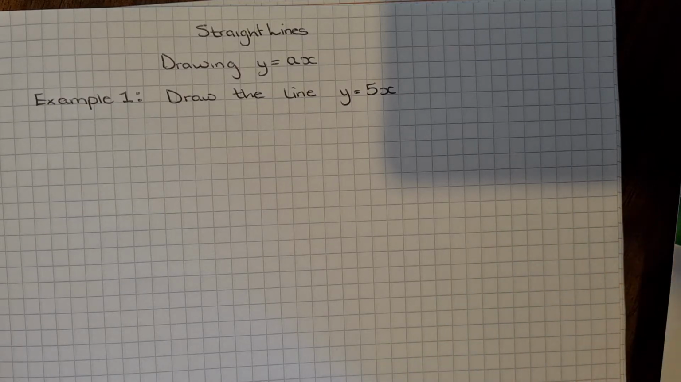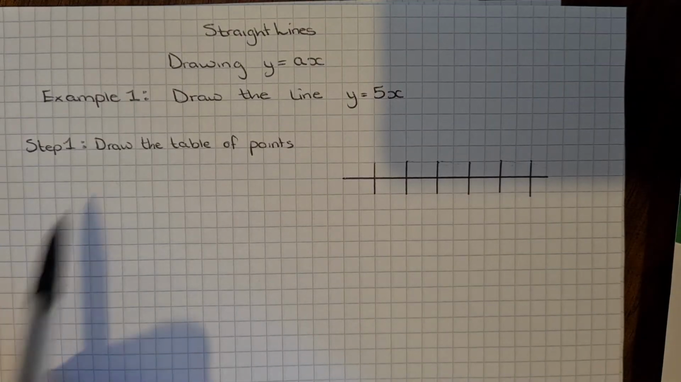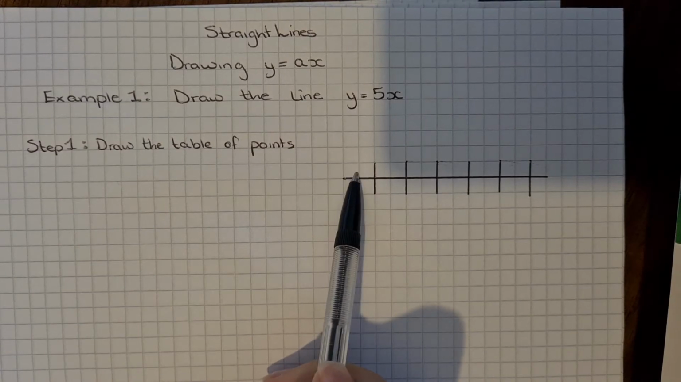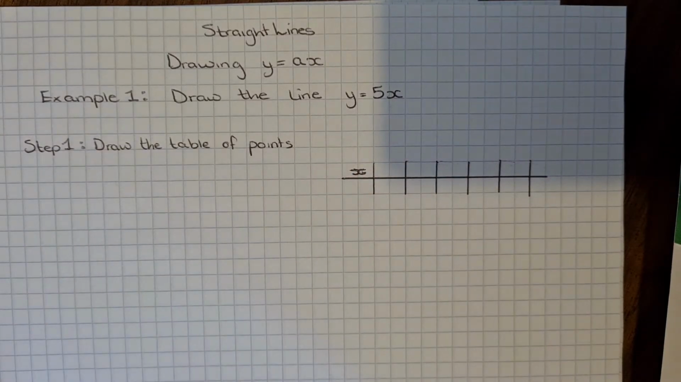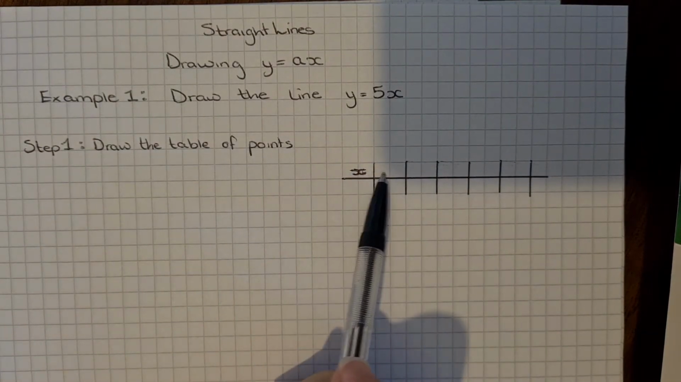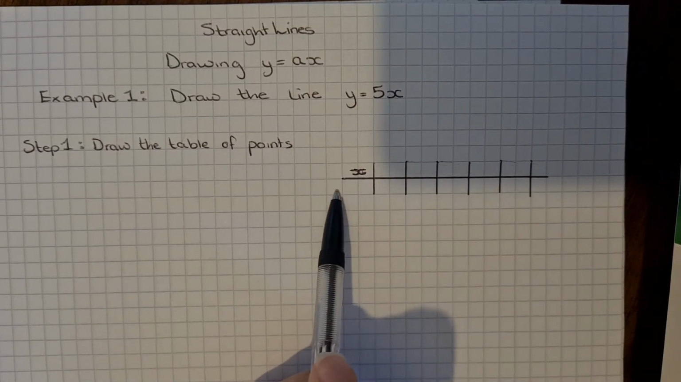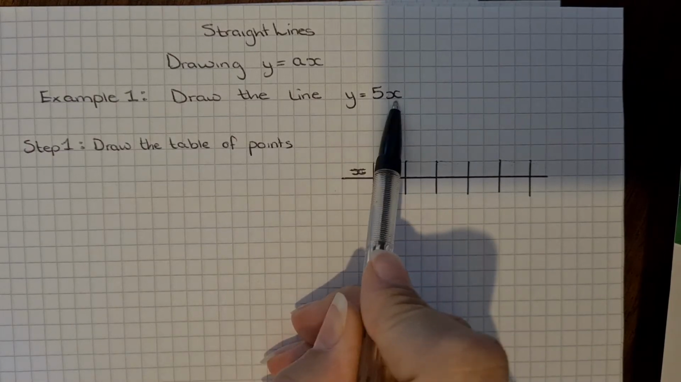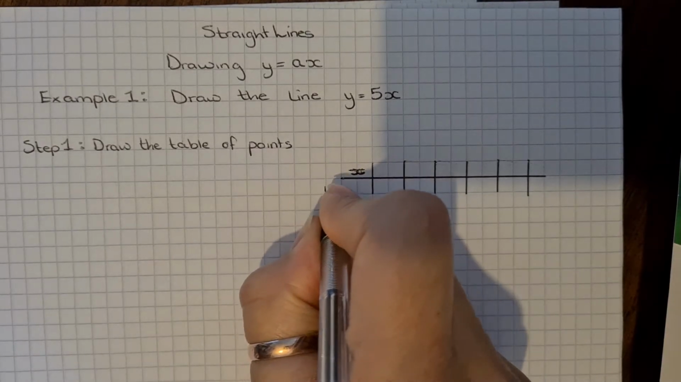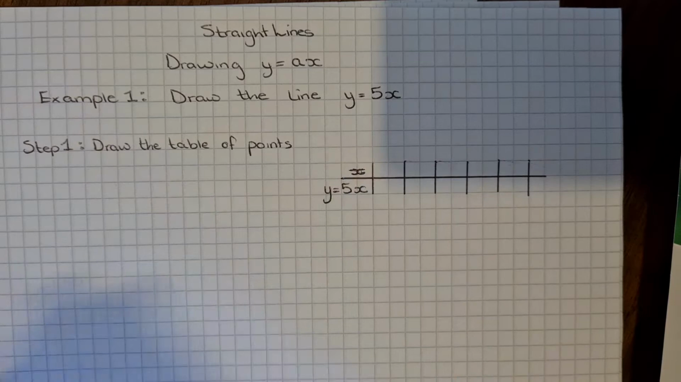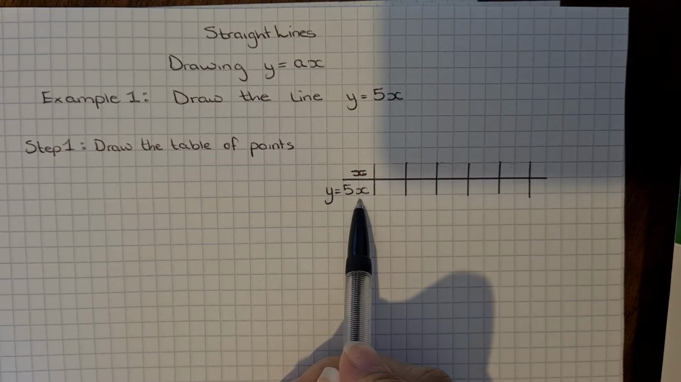So the first step is we're going to draw the table of points. So the table of points looks like this. In this part of the table, we're just going to put the letter X. And we do this every time for every question. And in here are going to be the X values, or the X parts of the coordinates. Underneath the X, we're going to write whatever the equation was. So the equation in this question is y equals 5x, so I'm going to put y equals 5x in that part. If your equation was different, you would put whatever your equation was in here.